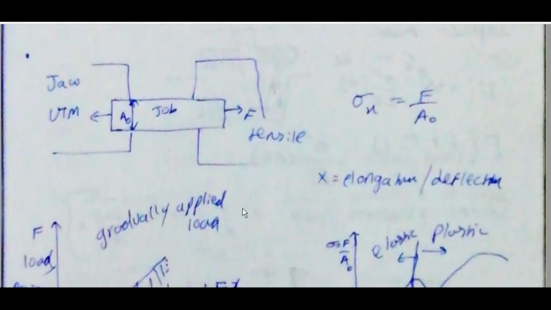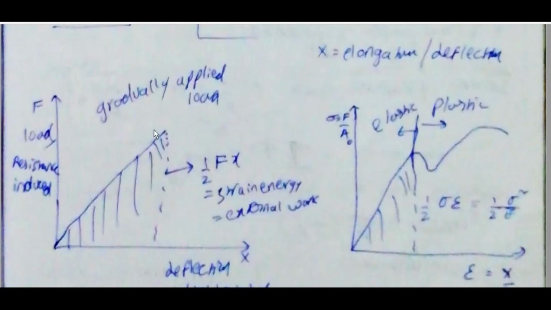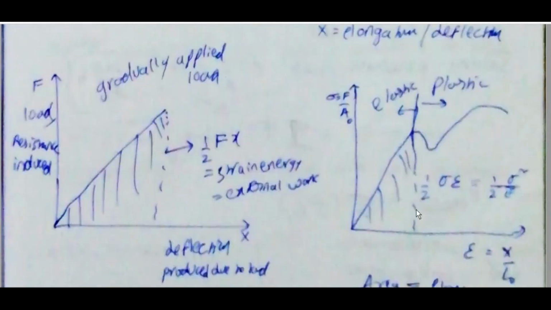Universal testing machine, jaw, A0, job, tensile forces. Sigma x is equal to F by A0, x is elongation or deflection. F is the load, resistance induced, deflection produced due to load, gradually applied load. It will be like this. Sigma is equal to F by A0.